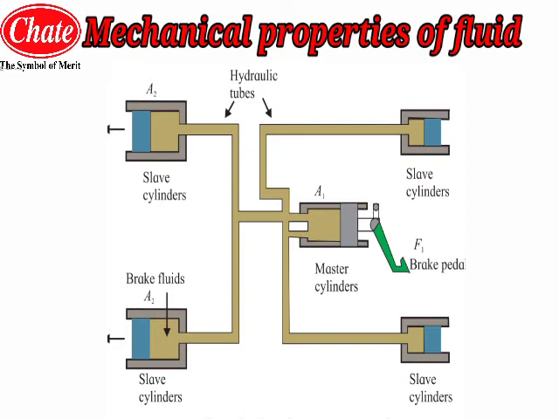The master cylinder has a smaller cross-sectional area A1 compared to A2, the area of the slave cylinder. By applying a small amount of force F1 to the master cylinder, we generate the pressure P equal to F1 by A1. This pressure is transmitted undiminished throughout the system.